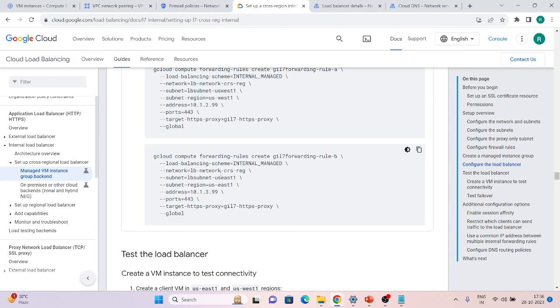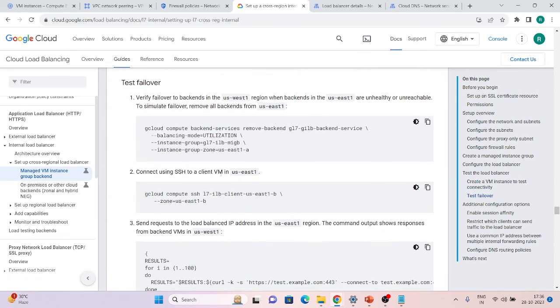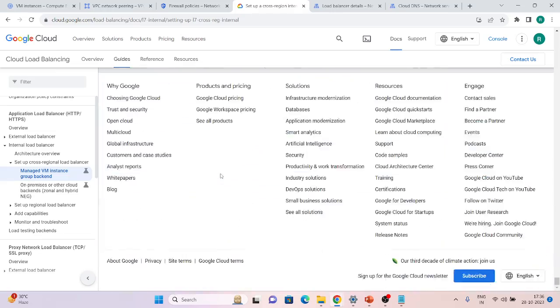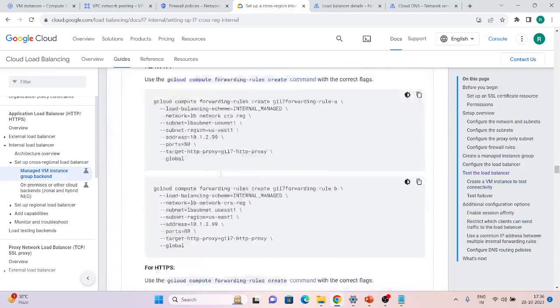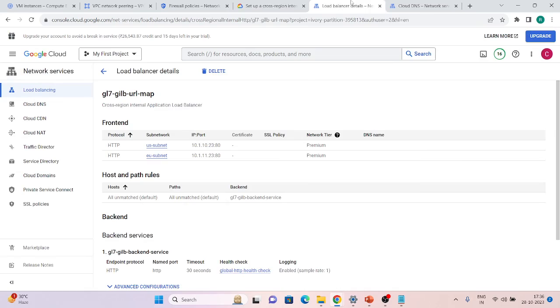I know it is kind of a little difficult to understand, but you can try this demo so you will get a good understanding of what we are trying to achieve and how to use this. I think this will be a major change which will be used in major organizations. For HA, it will solve the HA problem for the internal load balancer. Previously we didn't have any high availability. If the load balancer went down in a specific region, we could not recover or our traffic would go down. But now with this new feature, this will be very helpful for organizations.